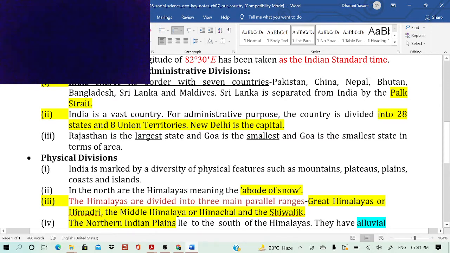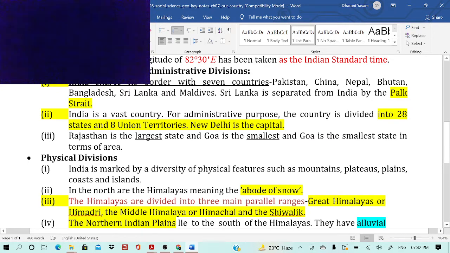India is a vast country, so for administrative purposes the country is divided into 28 states and 8 union territories. New Delhi is the capital of India. Before, there were 29 states, but through the Jammu and Kashmir Reorganisation Act, Jammu and Kashmir was divided into 2 union territories, Jammu and Kashmir and Ladakh. So the union territories became 8 now, and the states decreased to 28. Rajasthan is the largest state. Everyone knows Goa is the smallest in terms of area.